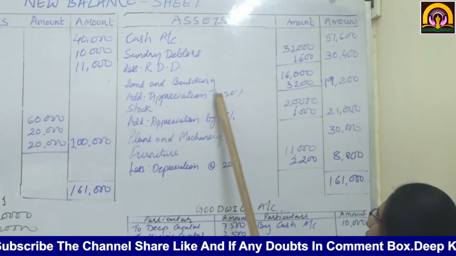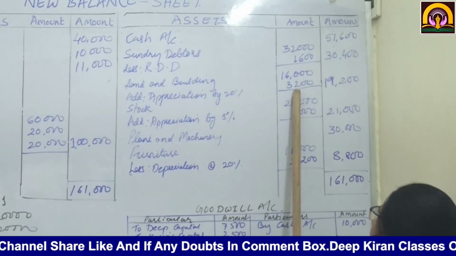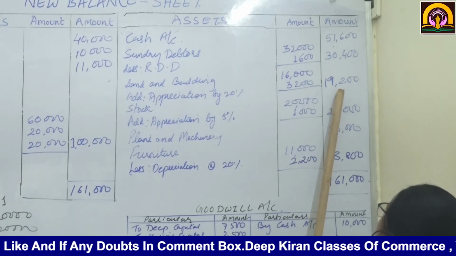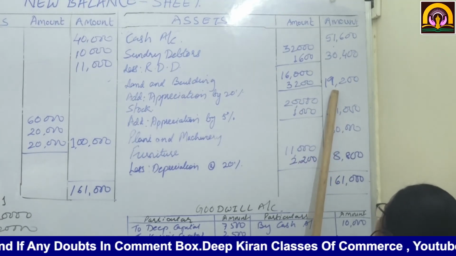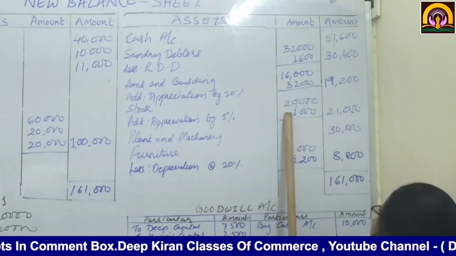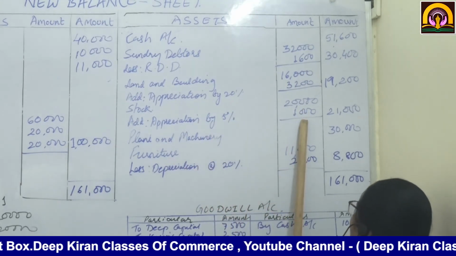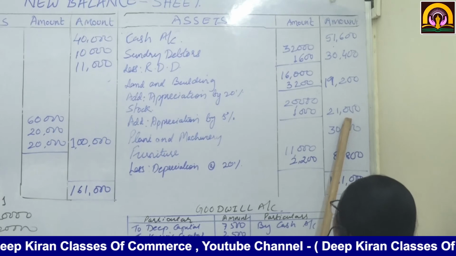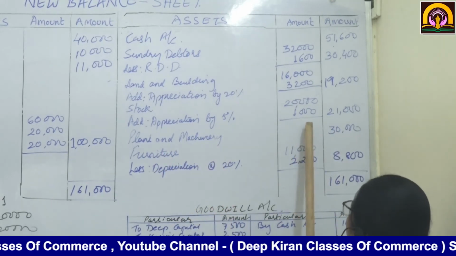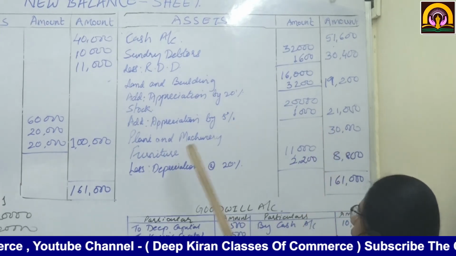Add appreciation by 20%. 20% appreciation means 3,200. So with additions it will be 19,200. Stock 20,000, add appreciation by 5%, that comes to 1,000, outer column 21,000. Plant and machinery, there is no adjustment. So as it is, we have written 30,000.